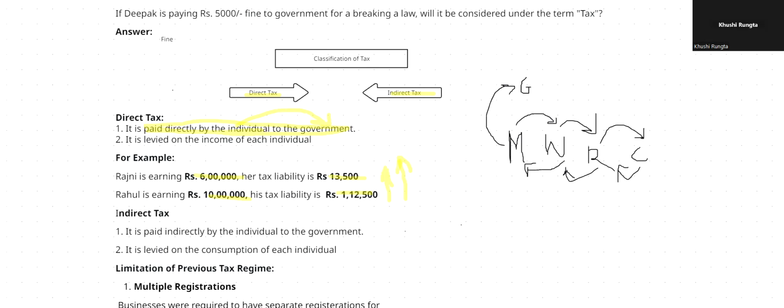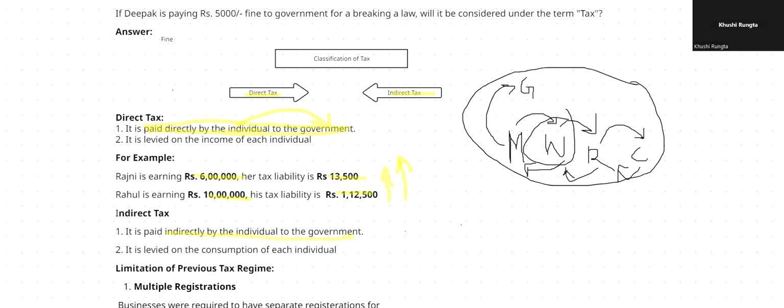That is how people are paying indirect tax. Understood? And it is basically on consumption, right? The retailer will pay tax only on the amount of goods he is taking from the wholesaler. Like this, that is how individuals are paying indirectly to the government.